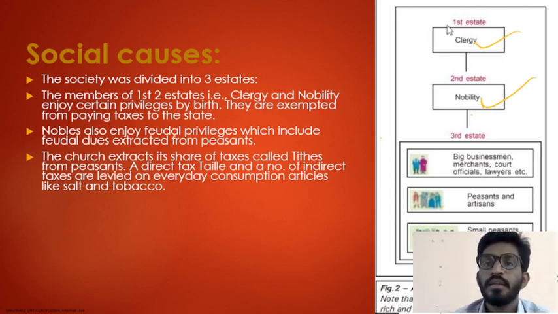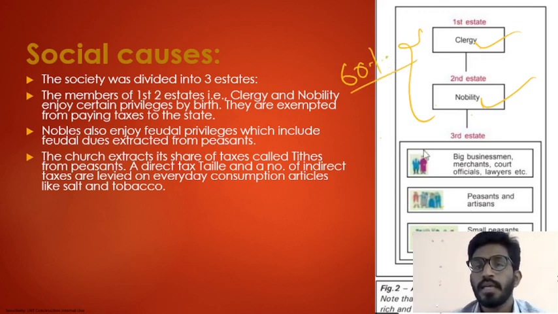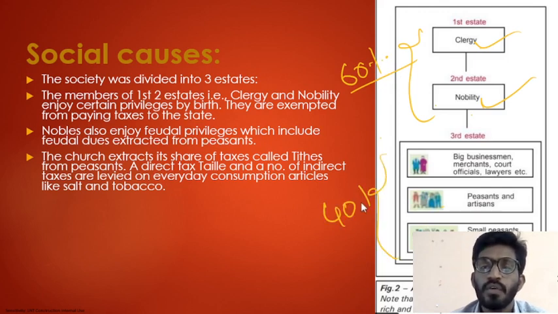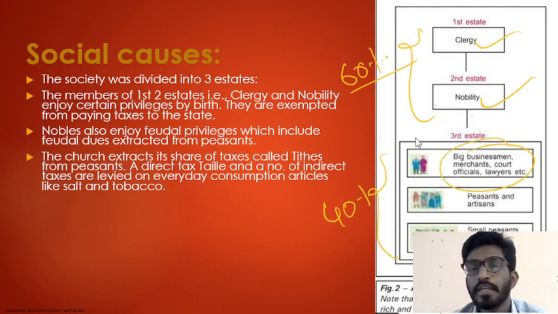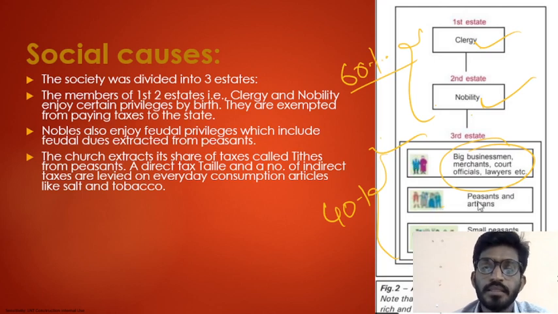Here, these two category people together contain 60% of the land. And the third category people contain only 40% of the land. In that, the businessmen, merchants, and lawyers contain more land, and peasants and servants contain less land.